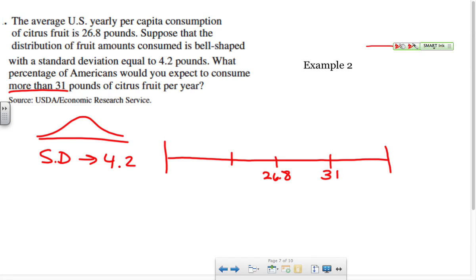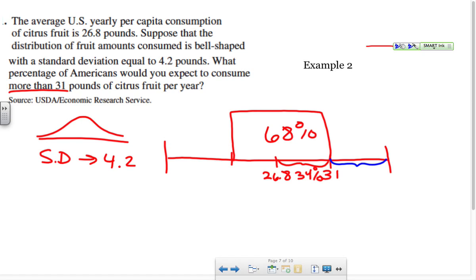So we know that 1 standard deviation away is 68%, which means that this half is going to be 34%. So 34% of the U.S. population consumes between 26.8 and 31 pounds. But that's not what we want to know. What we want to know is what's this number here.